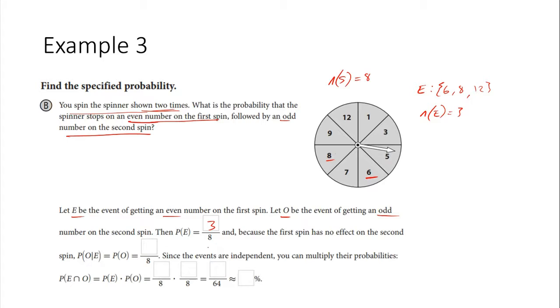And because the first spin has no effect on the second spin, because you're still using that same number, you could get the same number twice for all we know. Has no effect on the second spin, which kind of claims independence. We have the probability of O given E should equal the probability of O, which is, again, how many odd numbers do we have?